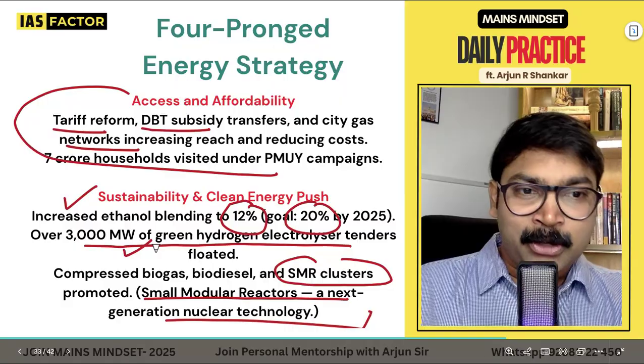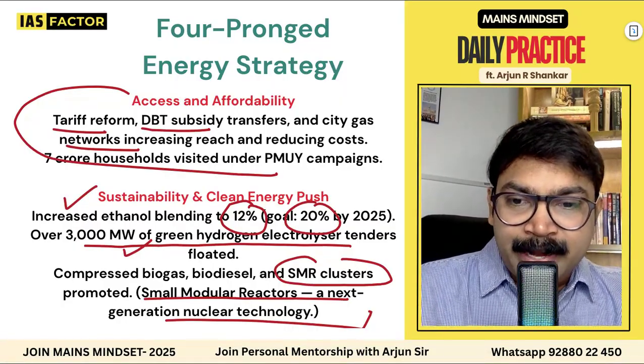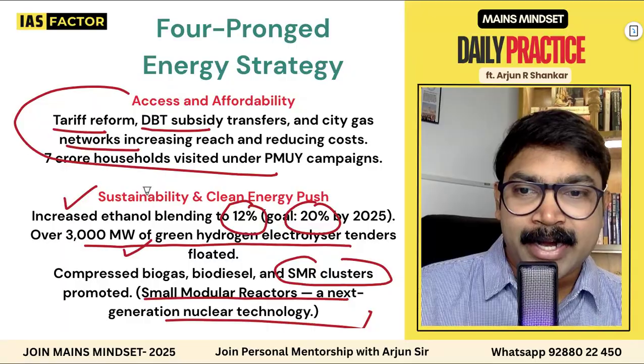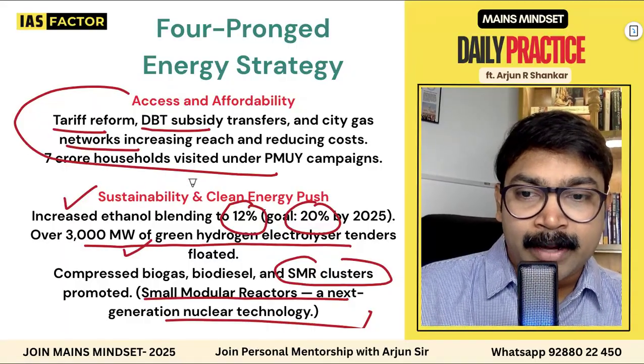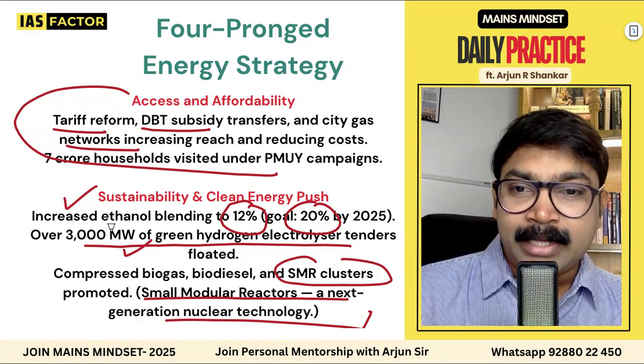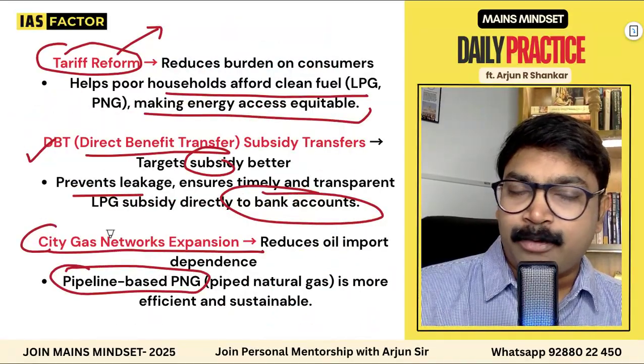That can be an individual question also. I'll create another question on SMR: how is the next generation nuclear technology small modular reactors? We will actually identify that. So ethanol blending, SMR clusters, and green hydrogen electrolyzers are all important points that you will write. Tariff, all this you will write.